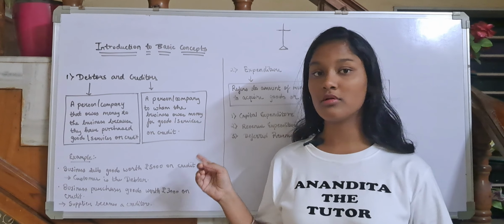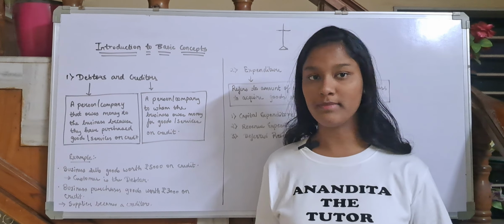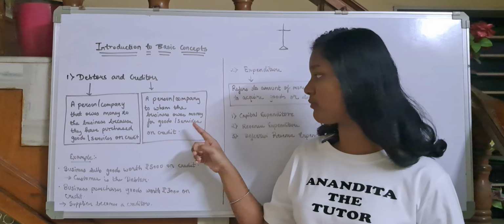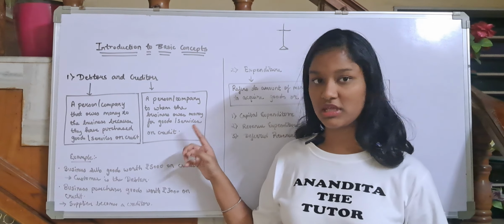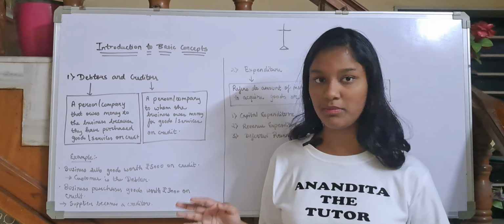And the person from whom I have purchased goods, I owe money to that person, so that person will be called a creditor. A person or company to whom the business owes money for goods or services on credit is a creditor. So the shopkeeper will be a creditor.